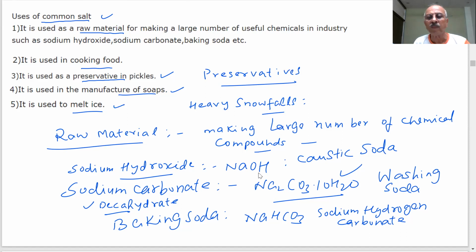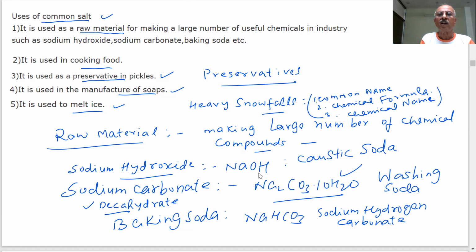These three things we must learn. They will ask you in the exams. These are to be learned for important compounds which we use in everyday life, which are in our course.